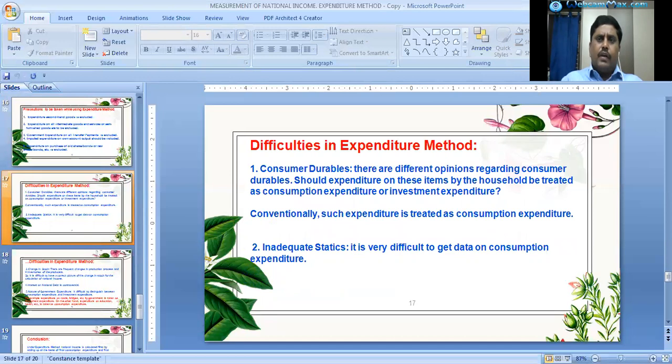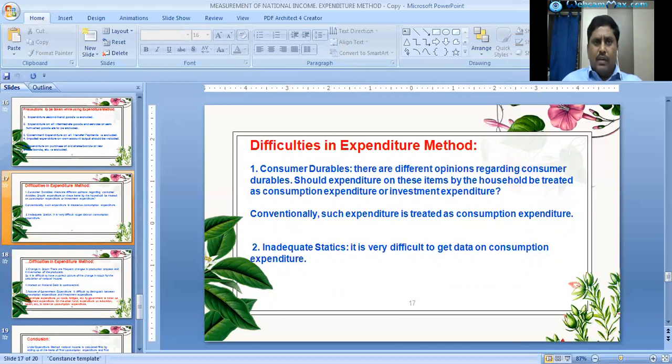Difficulties in calculation of national income in the expenditure method. Some of the principal difficulties in measurement of national income through the expenditure method are, first, consumer durables. There are different opinions regarding consumer durables, like TVs, refrigerators, washing machines, etc. Should expenditure on these items by the household be treated as consumption expenditure or investment expenditure?